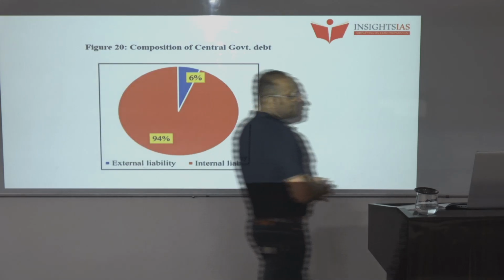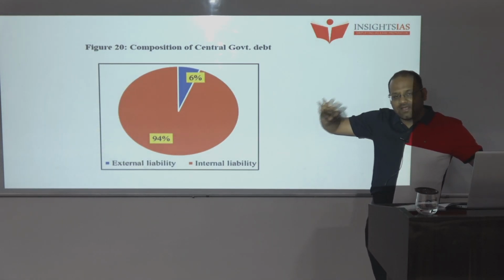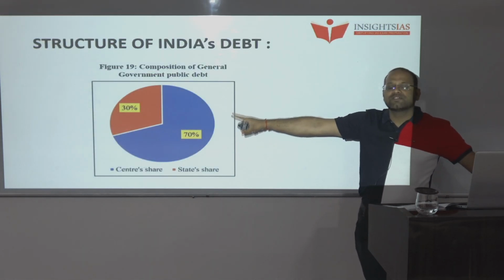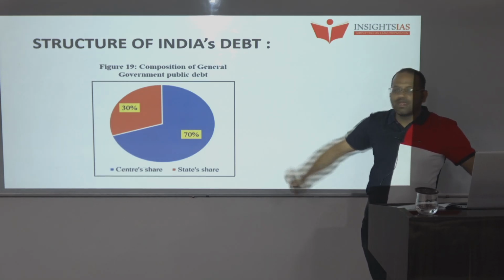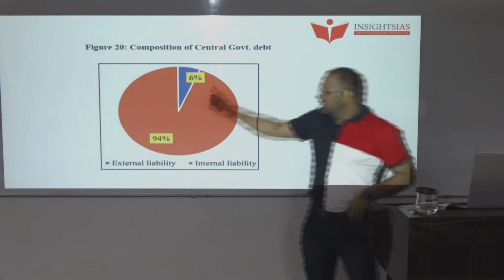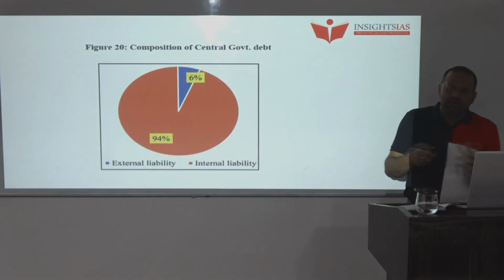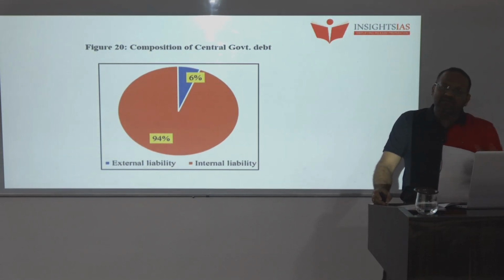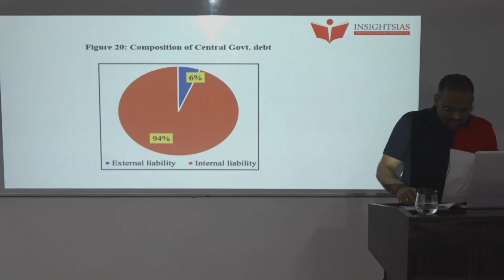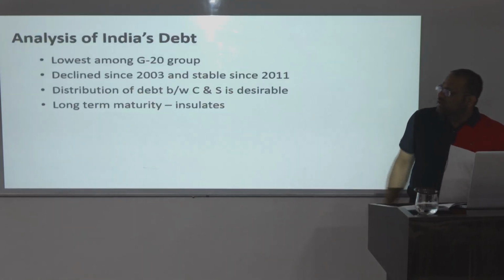Okay, so we have seen the composition of central government debt. Earlier we saw the total composition of public debt, 70% to the center and 30% belonging to the states. Out of the central government's debt, 6% is our external liability, 94% is our internal liability. We have seen from where the government borrows, and go and revise your basic economy, what are treasury bills. UPSC has asked, the numbers also, 90 days, 150 days, all these things. Okay, so this was the general composition.